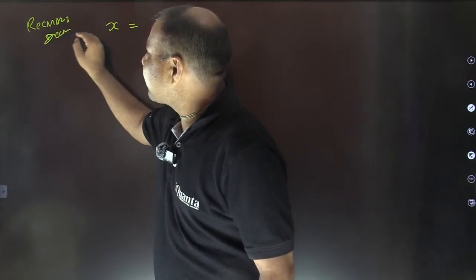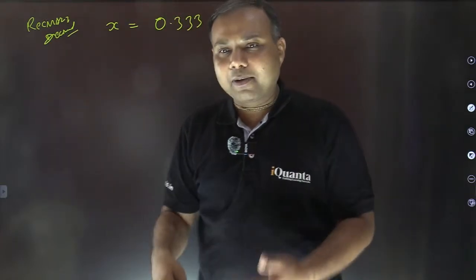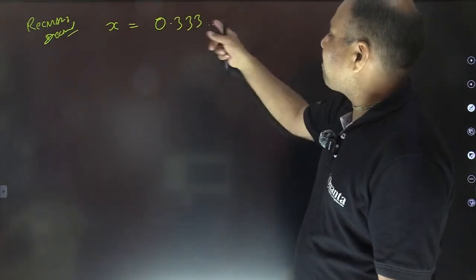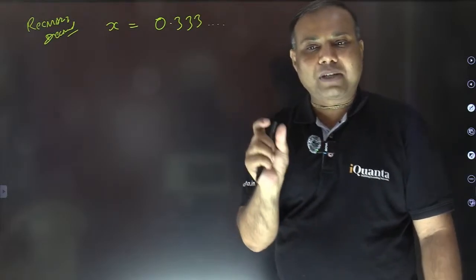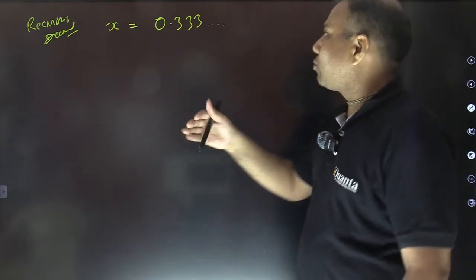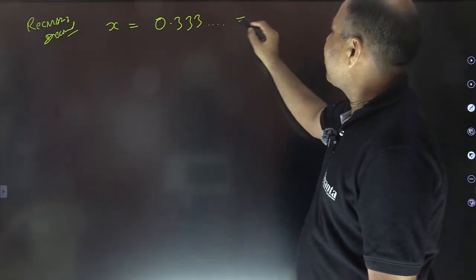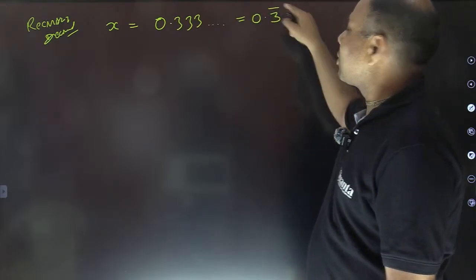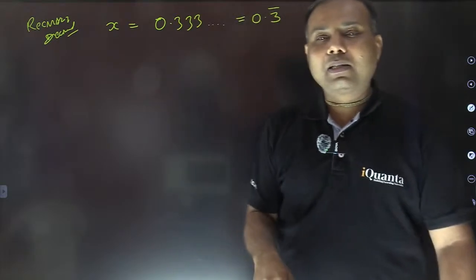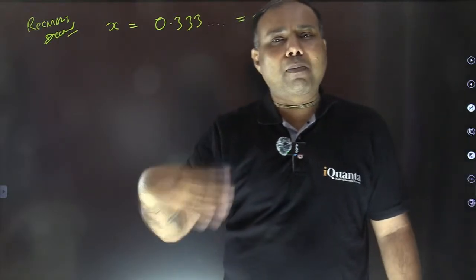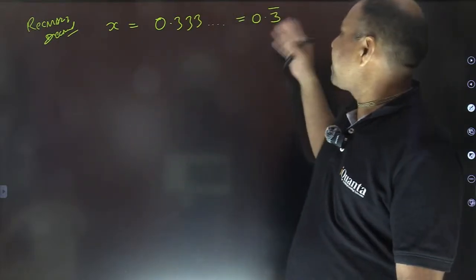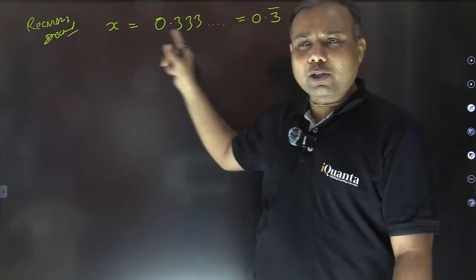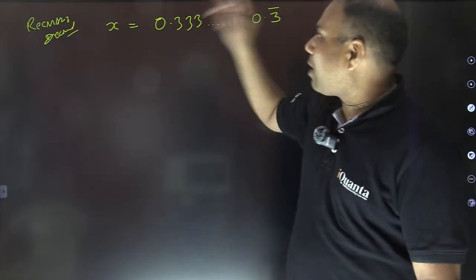because it is reoccurring. It is occurring again and again. Whatever group of digits is repeating, we put a bar over that. So it can also be written like this, 0.3 bar. This bar means this 3 is going to appear again and again, right? So that's how we call it 0.3333 and so on. Now how to simplify this?